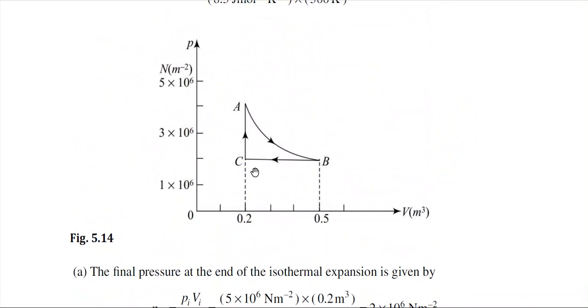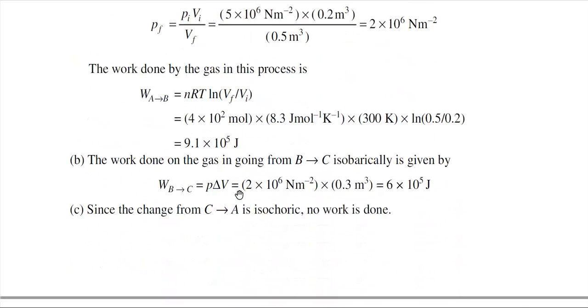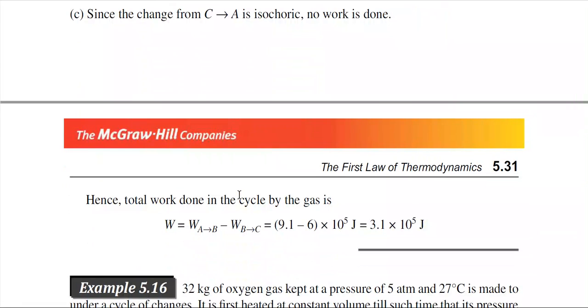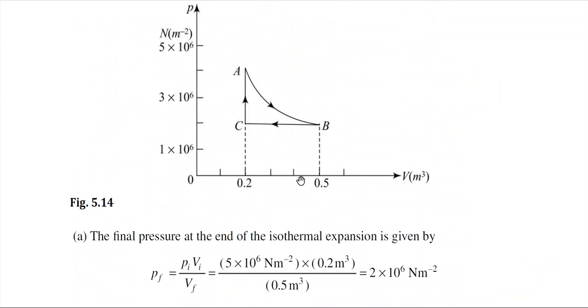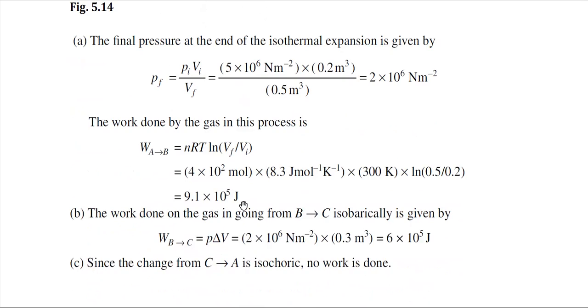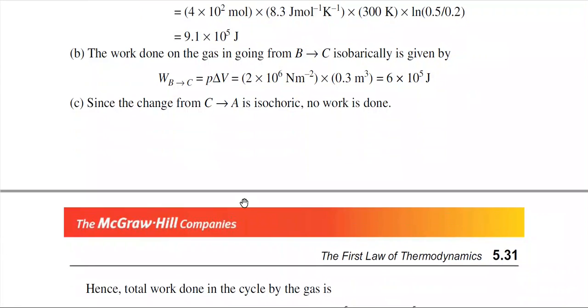And the last step, from C to A. Here you see the volume is fixed, but there is a change of pressure. In this case, as there is no change of volume, no work will be done. Why will no work be done? Because in the previous lecture I discussed that the expression of work done is W equals P into dV, but this process is isochoric. That means dV is equal to 0, no change in volume. From the graph you can see this is a fixed volume 0.2, no change of volume. So in the last step the work done is 0.